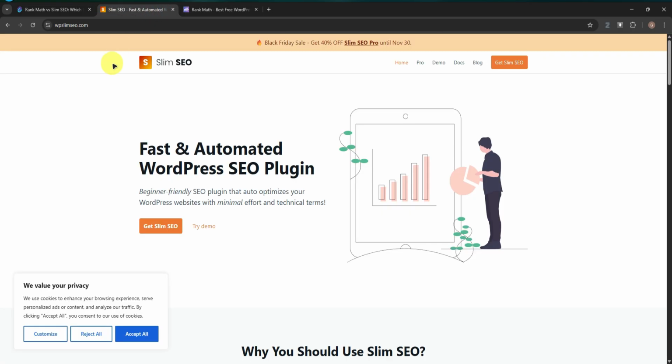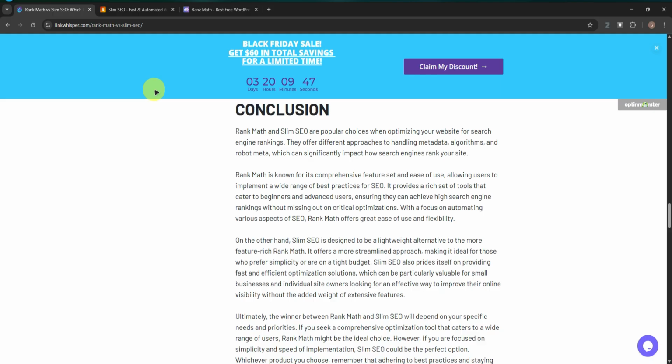So without further ado, let's get started with the comparison. According to Link Whisper, the conclusion between the two is that Rank Math and Slim SEO are popular choices when optimizing your website for search engine rankings. They offer different approaches to handling metadata, algorithms, and robot meta, which can significantly impact how search engines rank your site. Rank Math is known for its comprehensive feature set and ease of use, allowing users to implement a wider range of best practices for SEO.